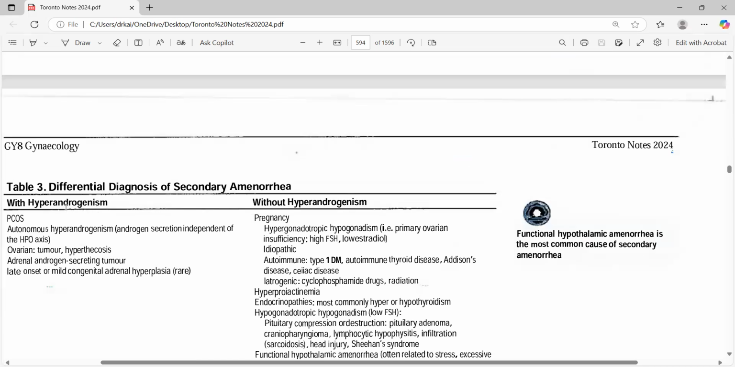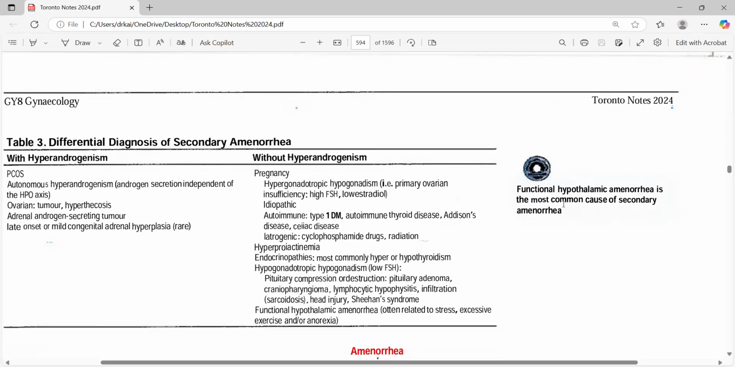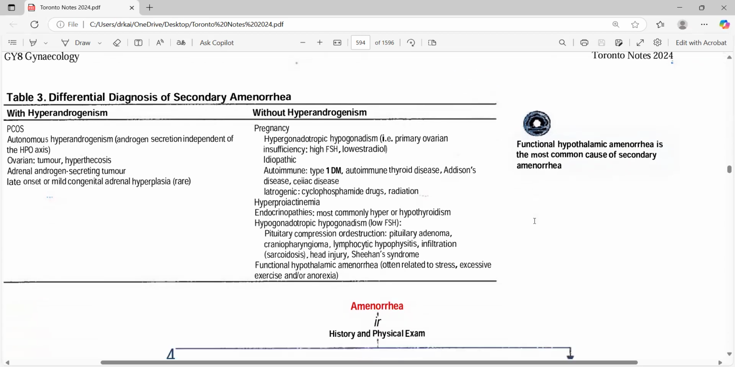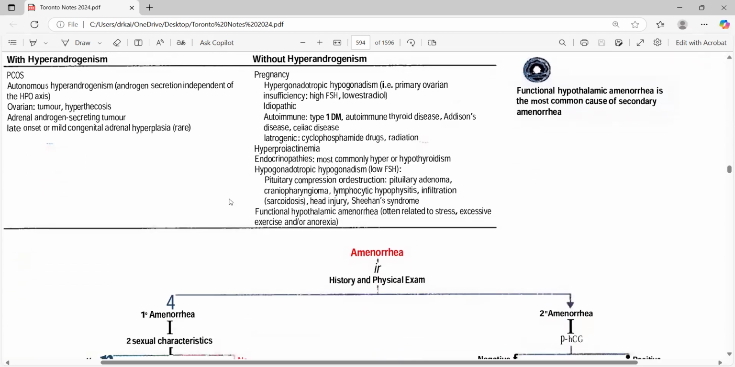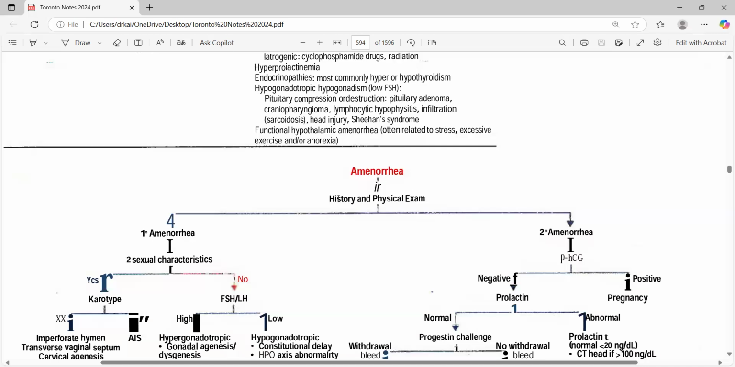Then we know hyperandrogenism, in which conditions and in which one there is without hyperandrogenism. So just functional hypothalamic amenorrhea is the most common cause of the secondary amenorrhea. Then comes the amenorrhea in history and the physical examination. So don't forget about pregnancy. Then the second one is basically functional hypothalamic amenorrhea.